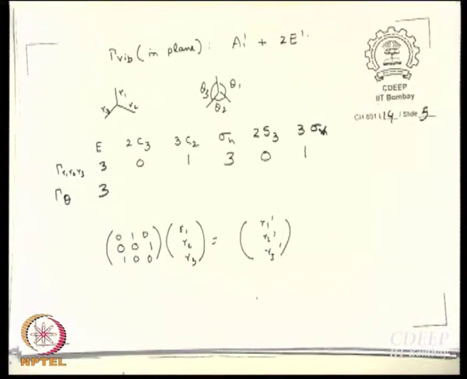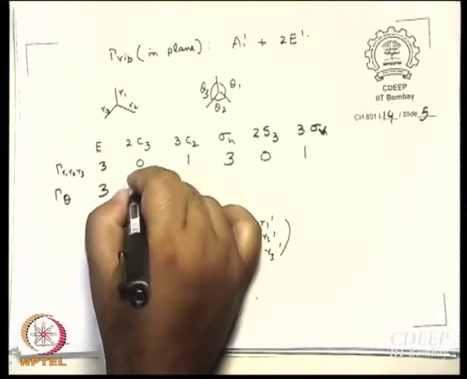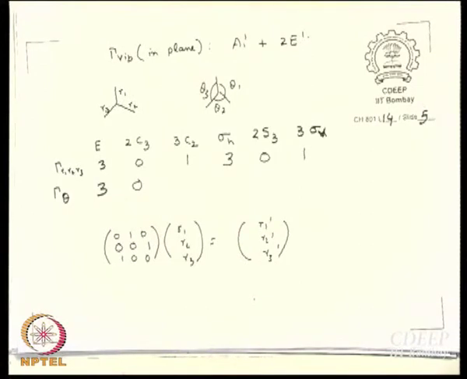What about C3? When you apply C3, 0. Do we agree? Theta 1 goes to theta 2, theta 2 goes to theta 3, theta 3 goes to theta 1. So, 0. C2, what about C2? It is 1.